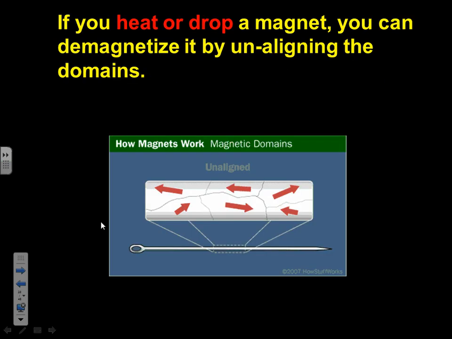If you heat or drop a magnet, you're going to demagnetize it because you're going to make these domains go in all crazy directions. When you heat something up, it makes it move faster. Well, they're not going to be organized anymore. They're going to go crazy. So demagnetizing a magnet can occur if you heat it up or drop it. But if you drop a permanent magnet, that's not going to make it lose its magnetism.